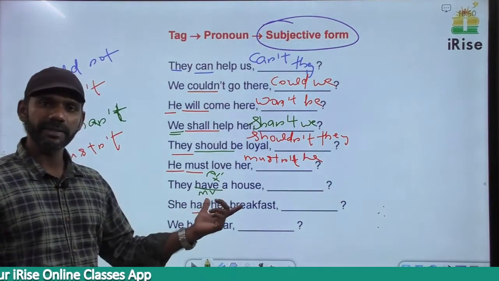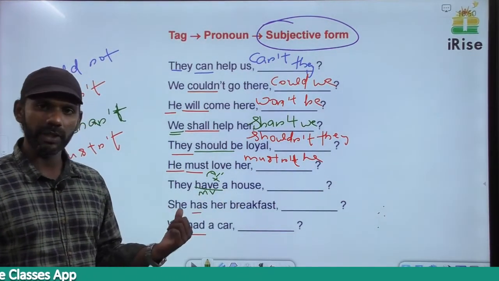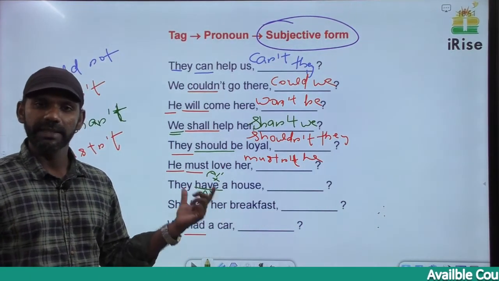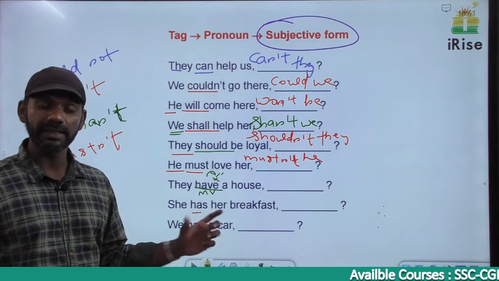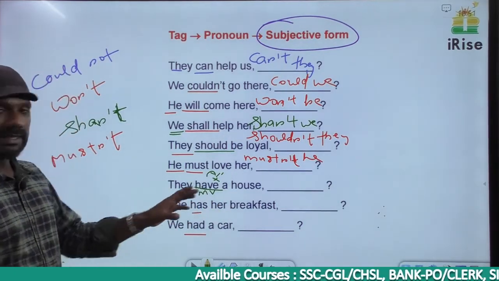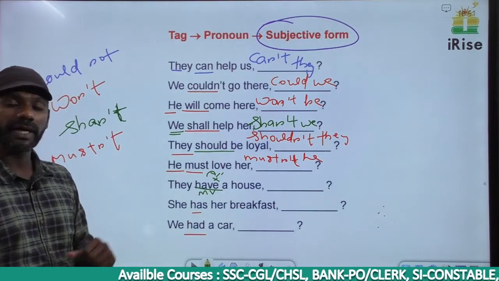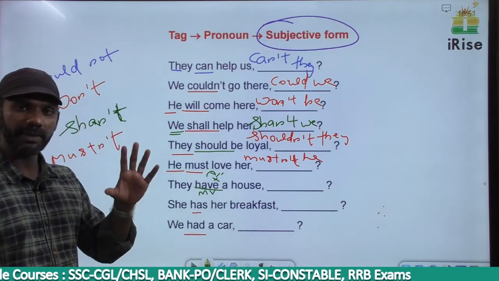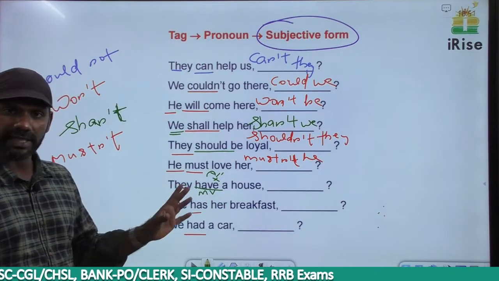Is there any auxiliary verb in this sentence? No. They is a pronoun. House is a noun. A is an article. Have is a main verb here. There's no auxiliary verb in this sentence, but we need an auxiliary verb to frame the tag. Right? There's no auxiliary verb here. They have a house. Tense and category. Have is a main verb here. Nothing much to do. Just write down the order of the sentence.